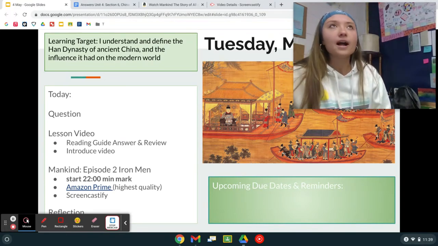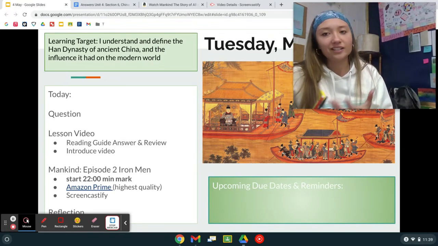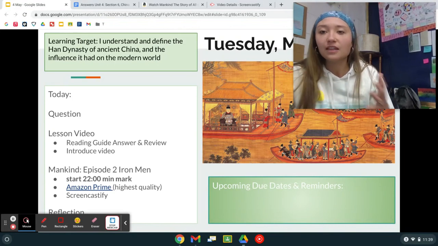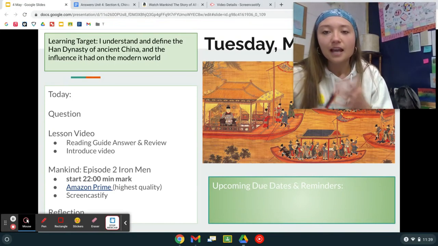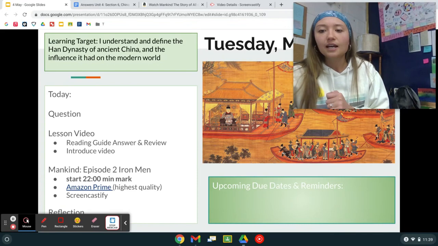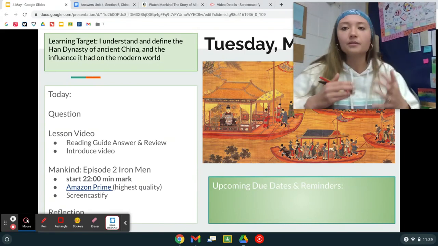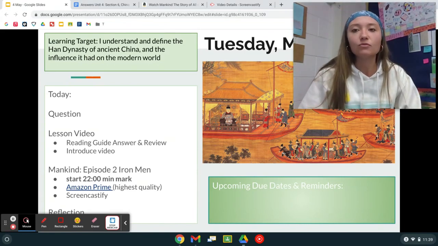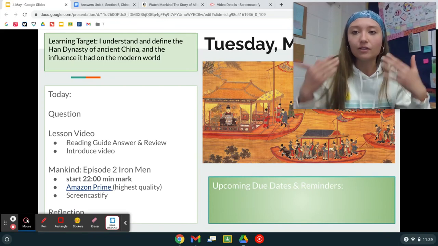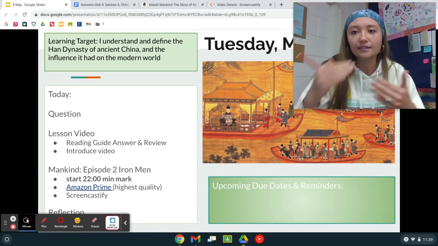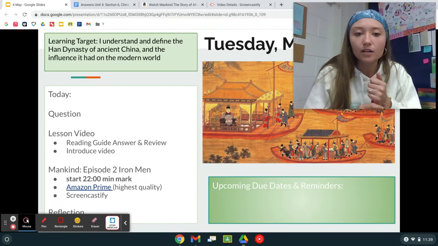It is super helpful when we're studying history, specifically ancient history, to see those visual aids, see the reenactments, see how people dressed during the time period, see the types of places they lived in. It's really helpful to watch that kind of thing because you can actually start to picture it in your head. It's not just reading the text, right? So we are going to watch another episode.